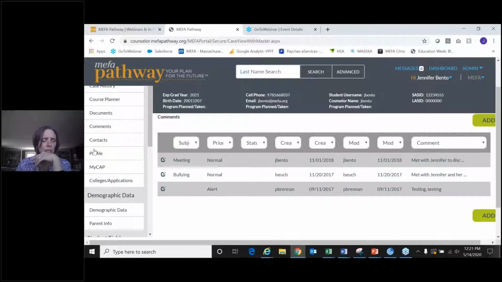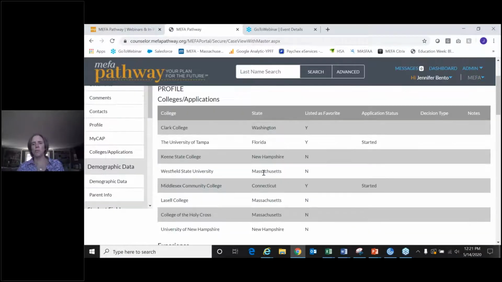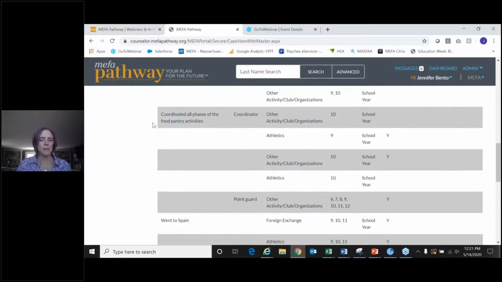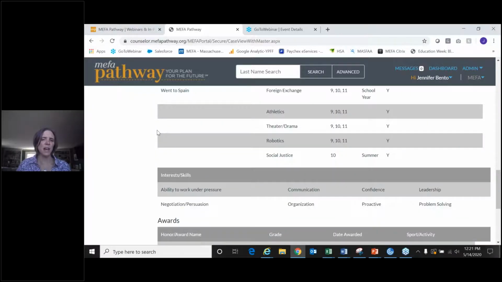The contacts, we're going to hide that one. The profile, we saw this when we first logged in, and this is going to change. We're going to have some different fields available here to show on the profile. But as you can see, right now we have some information that comes from the student's profile, so information that they've put in to that resume builder. And we have the interests and skills here, awards that they've received. So this just gives a quick glimpse.